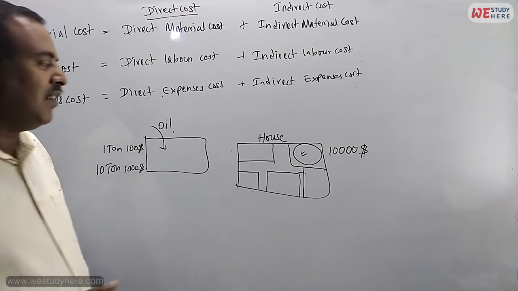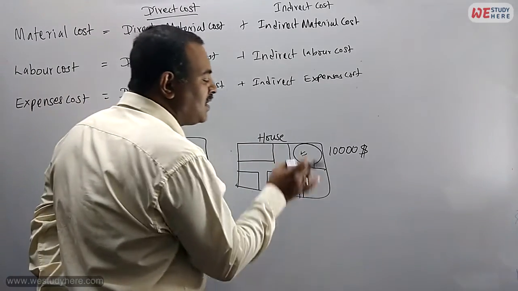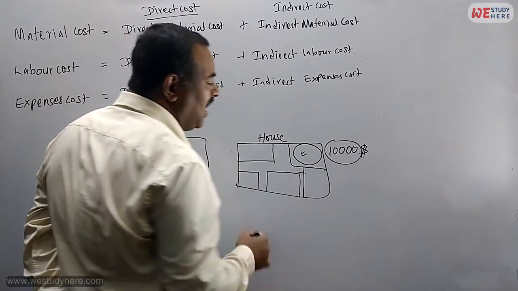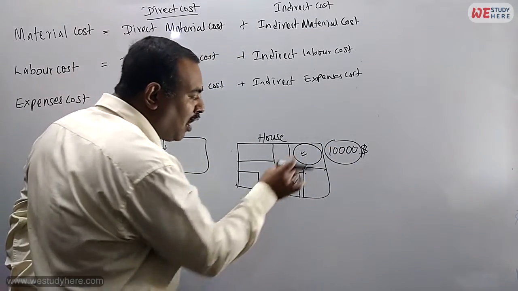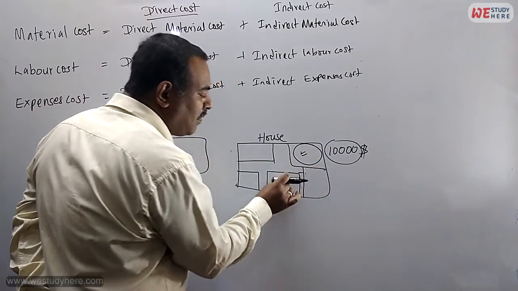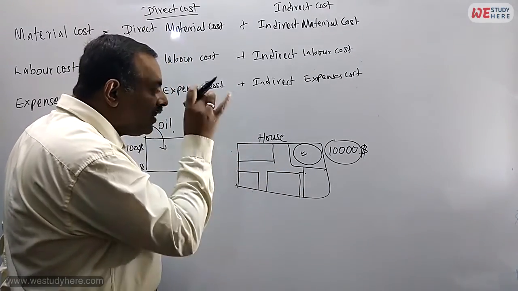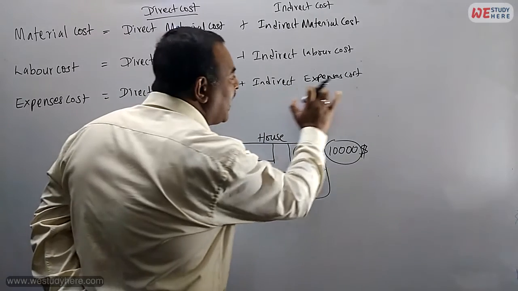We won't pay like this: for this hall, this much, kitchen, this much, this room, this much. We are not paying like that. We are paying one time $10,000. Meaning, can you find out how much for this, how much for this, how much for this? We cannot find it out. If we cannot find it out, this is all called indirect expenses.